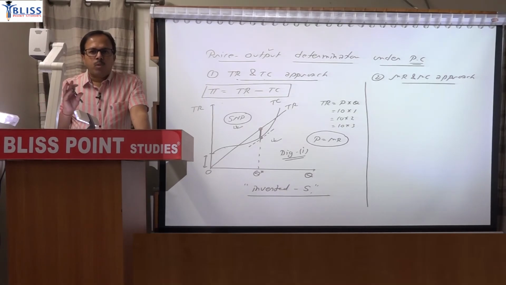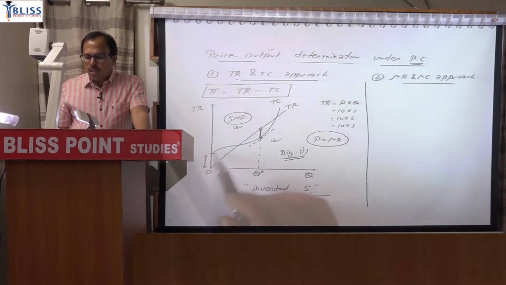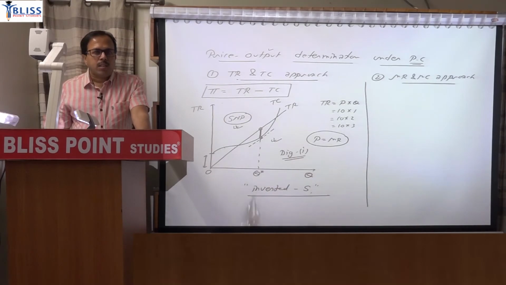Remember, I have uploaded a few classes in the foundation batch section. Those students who do not have any knowledge about production or cost or elasticity can refer to those lectures. 5-7 lectures are uploaded there in the foundation batch. It is complimentary, you don't need to pay for it. But if you have any background in economics, then there is no need to see those lectures. It is just elementary information. So here it is not required. You just have to write one line that total cost is inverted S in shape due to the law of diminishing returns. That is enough.